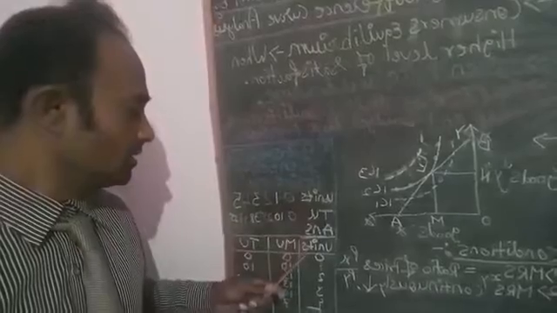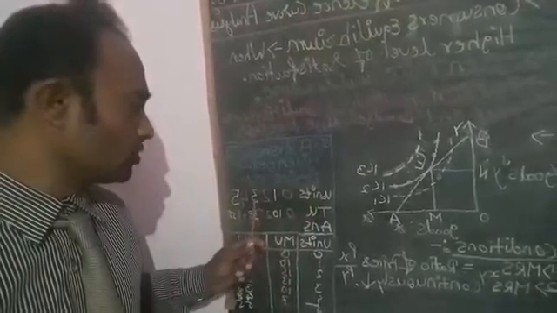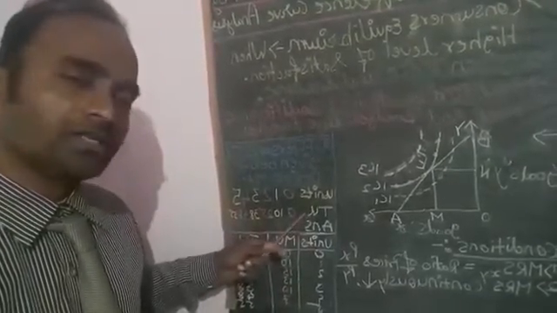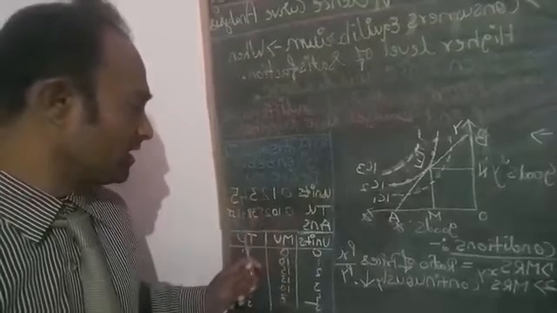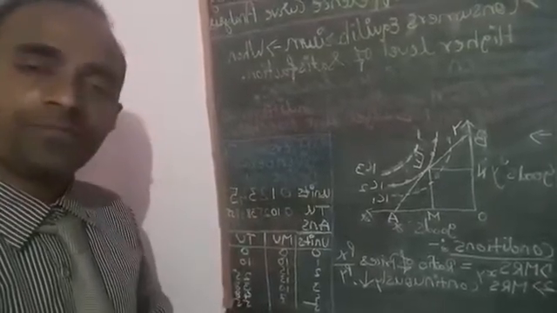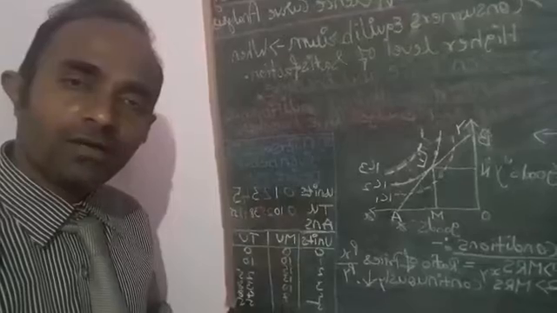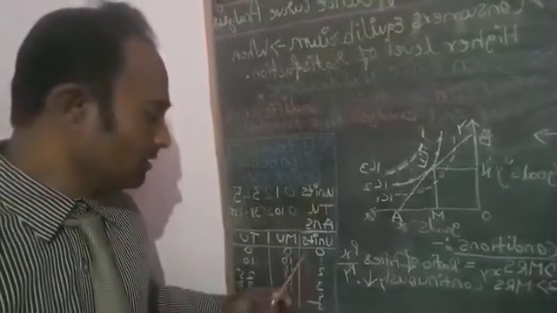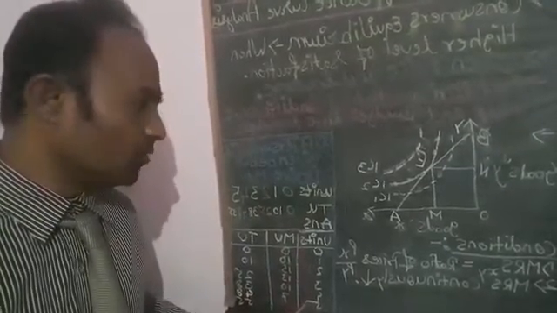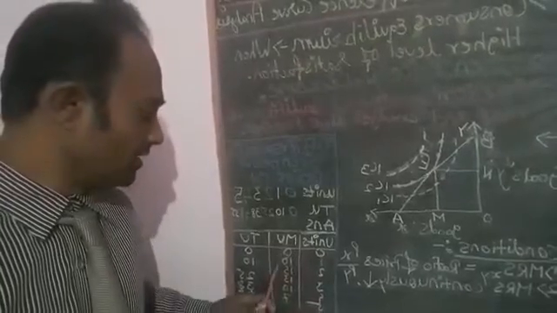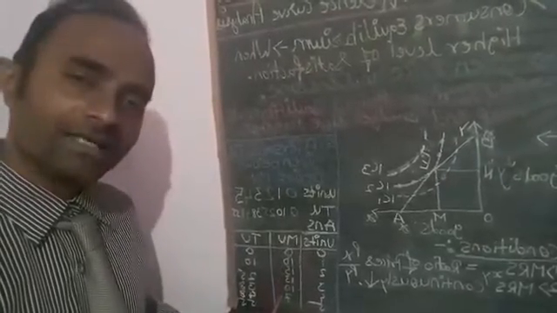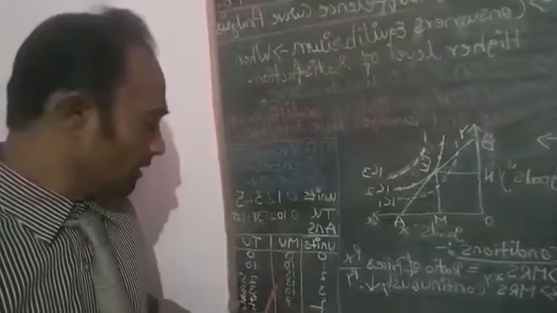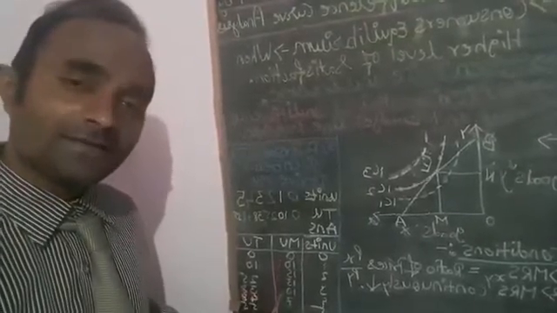First, units are given 0, 1, 2, 3, 4, 5, and total utility is given, that is 0, 10, 25, 38, 48 and 55. How to calculate marginal utility? Let's see. Here is the answer I have written for marginal utility.